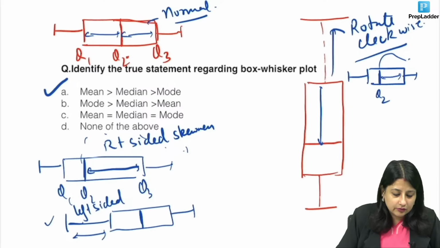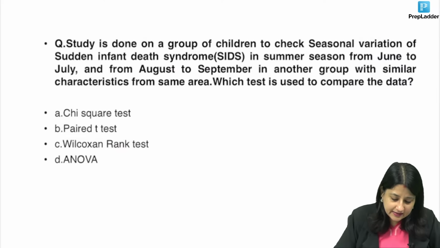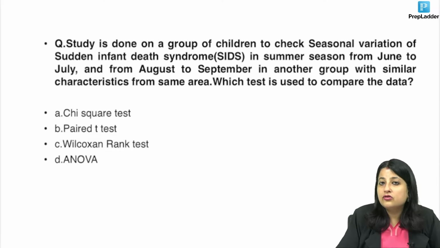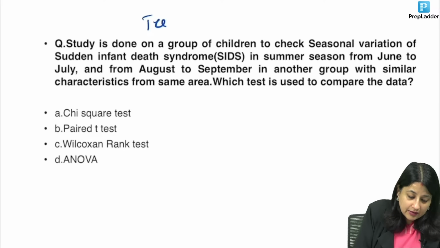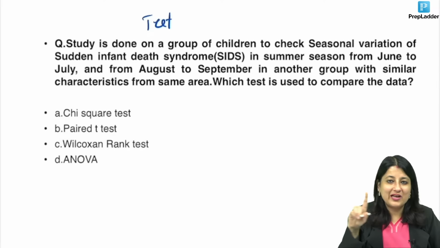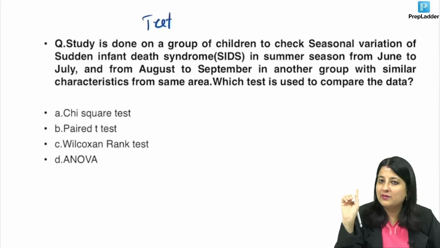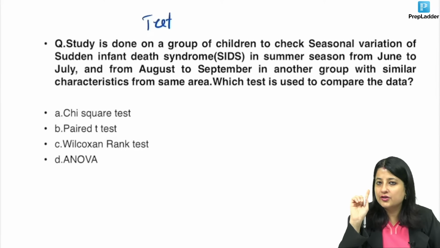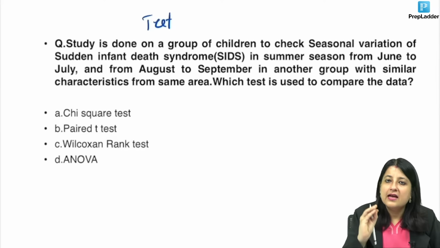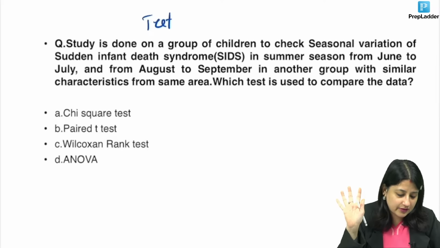Okay, so that's the interpretation of box and whisker plot. Let's go to the next one. Again, a repeated MCQ: test of statistical significance. I thought I am not going to leave out any topic from biostats which keeps coming in INI-CET for your revision, because biostat questions will come. Last time there were 4 questions from biostat.